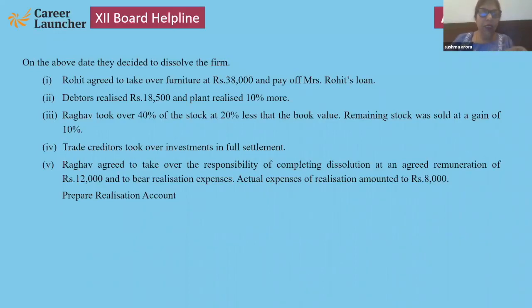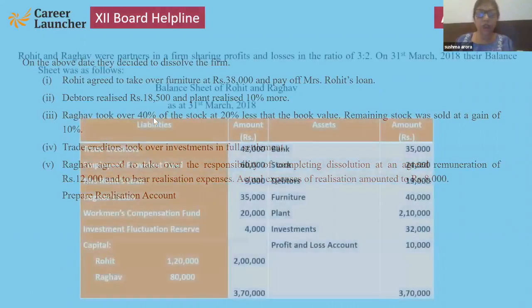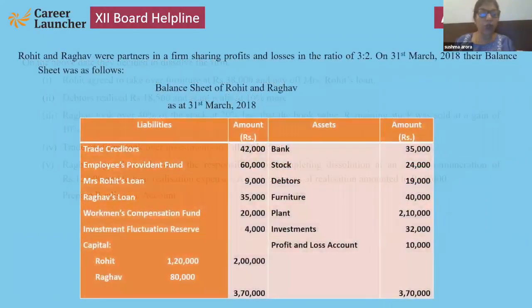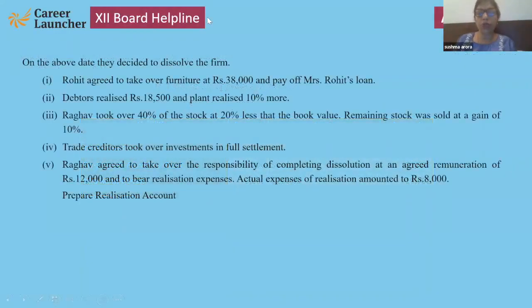Okay. Now this third point is having doubts. So stock is 24,000. Here I am going to show you because maximum students have doubt here. The stock is of 24,000 rupees divided in two parts, 40% and 60%. 24,000's 40% is 9,600.